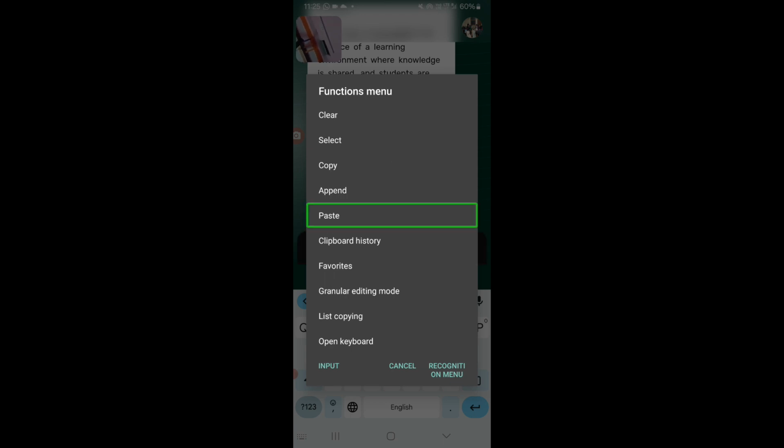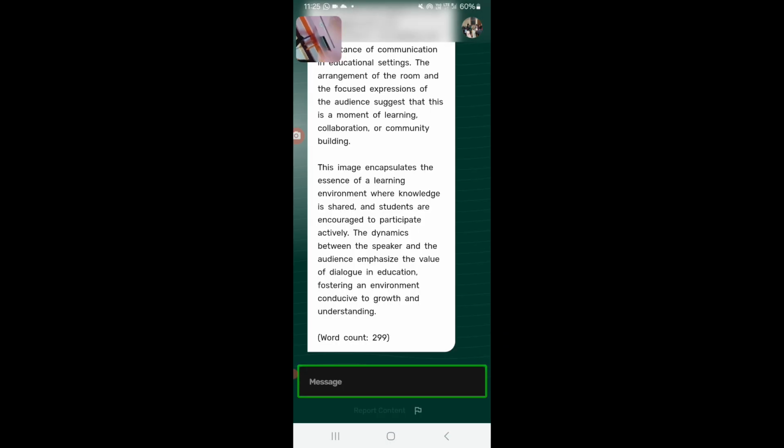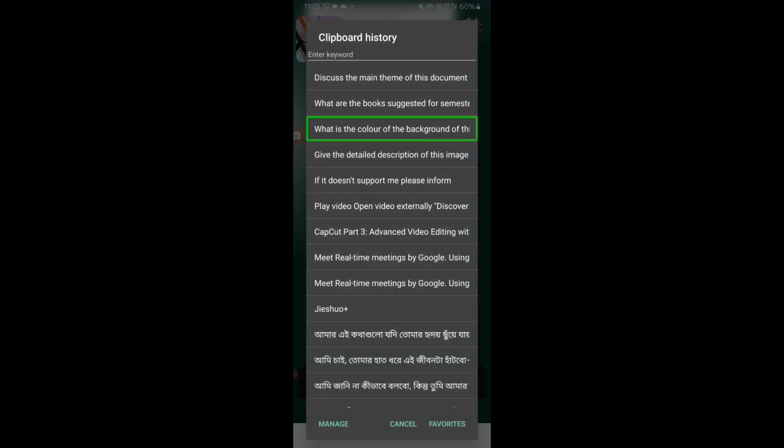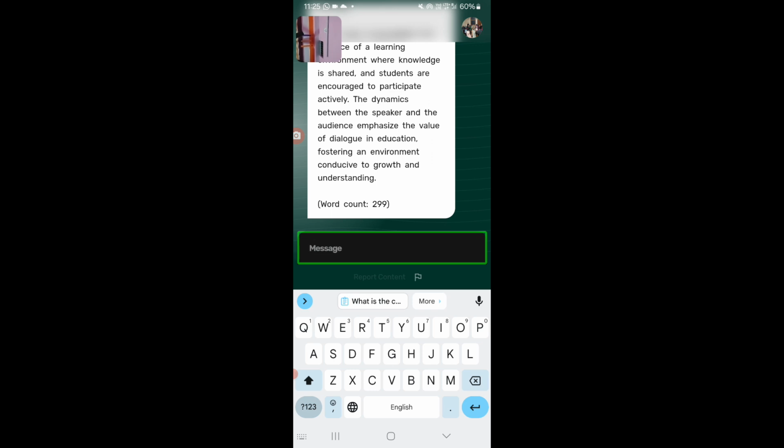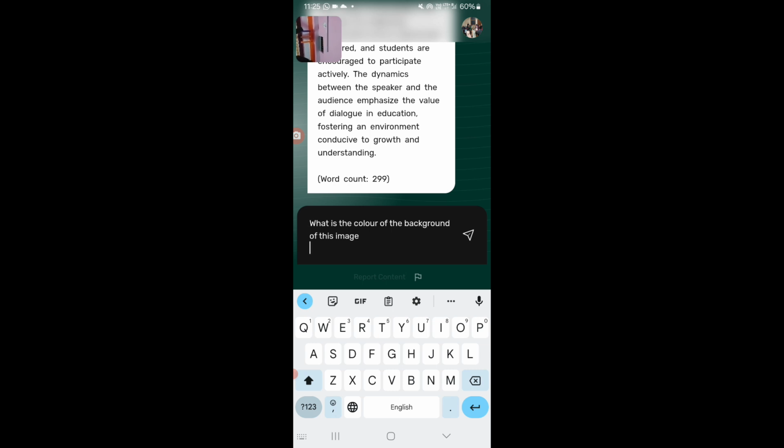Functions menu. 5 paste. 6 clipboard. Message text, clipboard history. 3, what is the color of the back? New notification from system, you were copied to clipboard. Message text. Showing recently copied. What is the color of the background of this image?